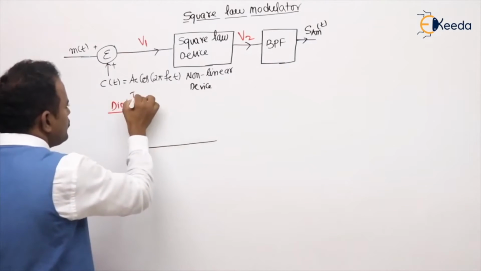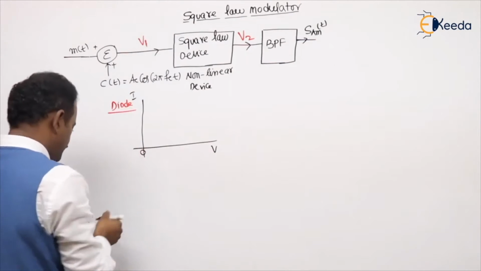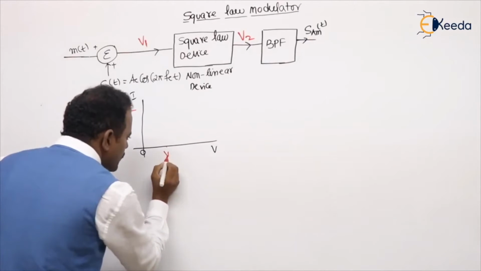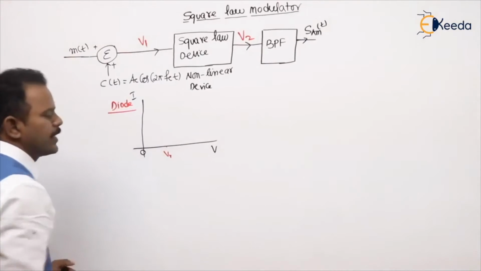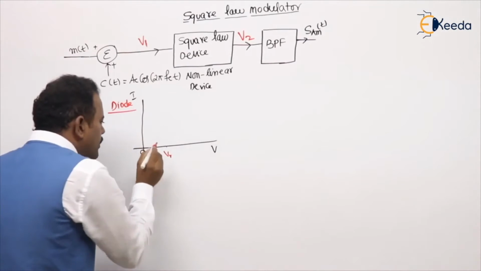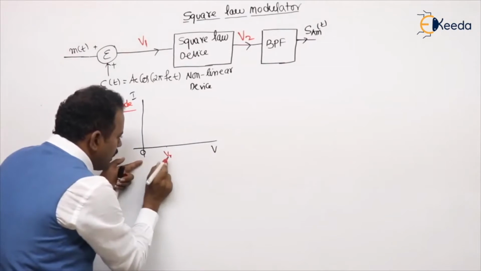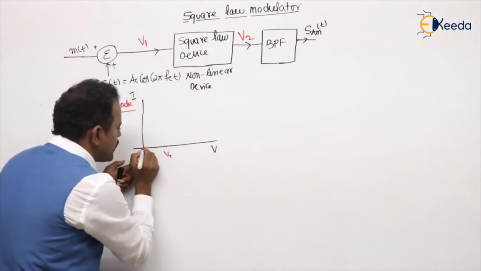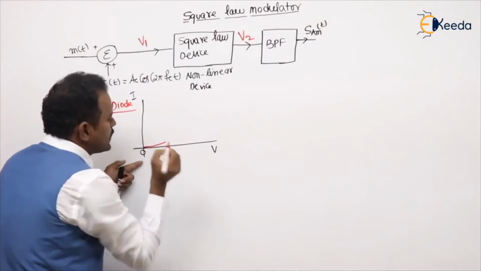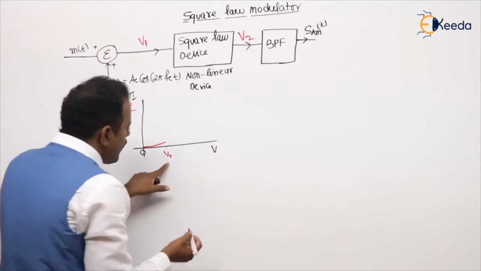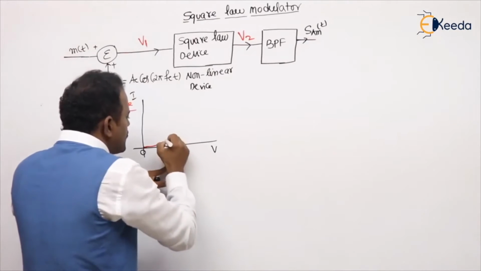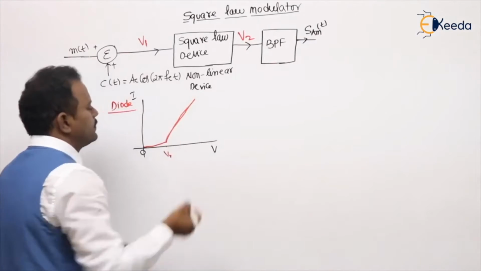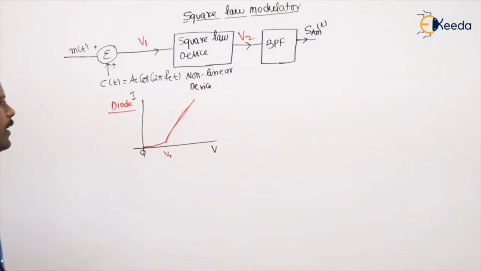That is current versus voltage. If you see its characteristics, let me take this as the cut-in voltage, V gamma. Up to the cut-in voltage, even if you increase the voltage, there is only a small change in the current. But after the cut-in voltage, if you increase the voltage, the current also correspondingly increases. Are you getting my point or not?